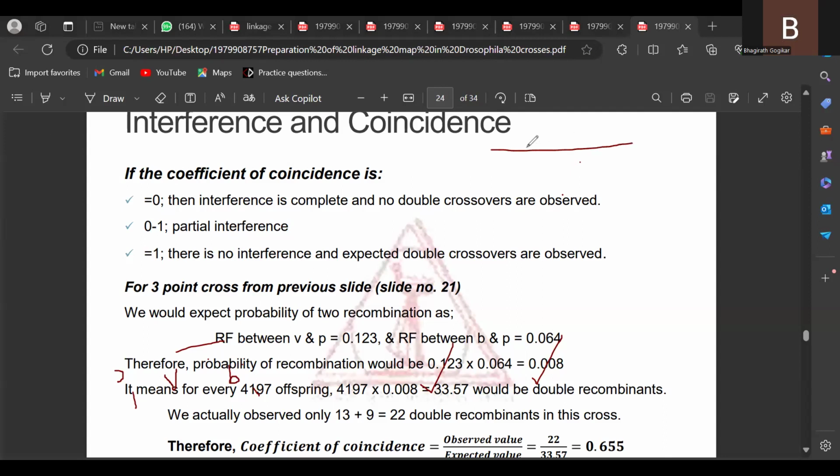So this point inhibits the second crossover at region 2.